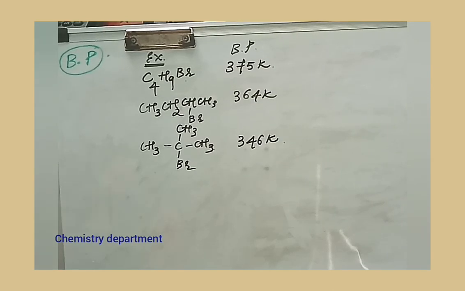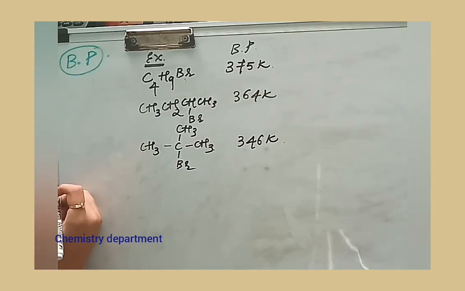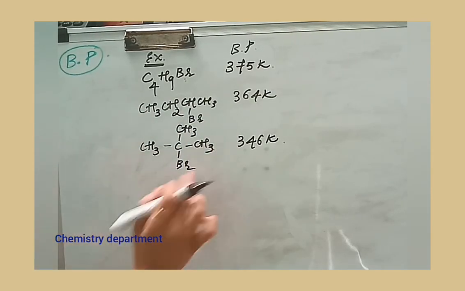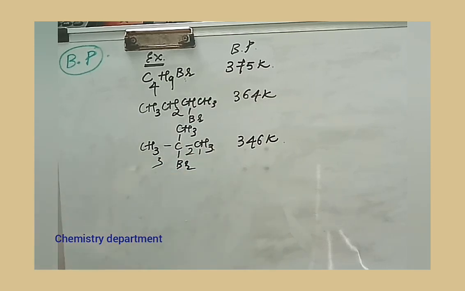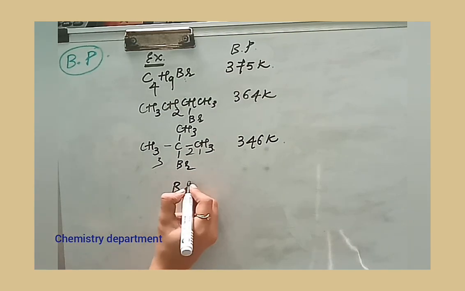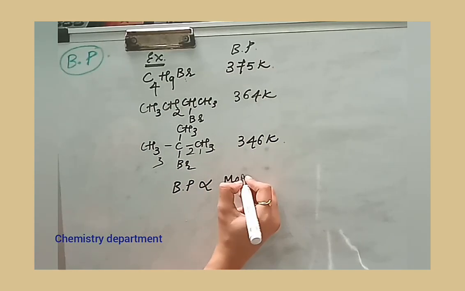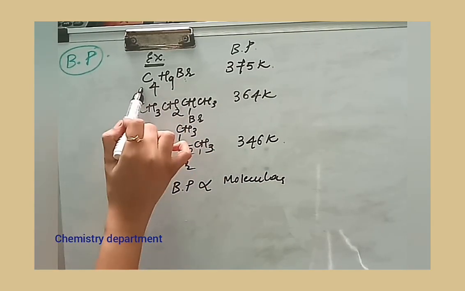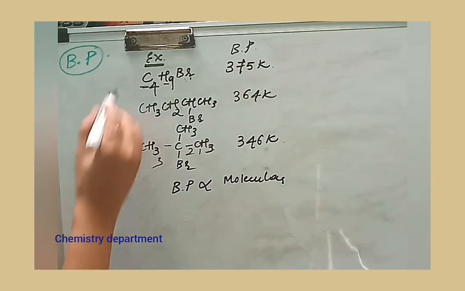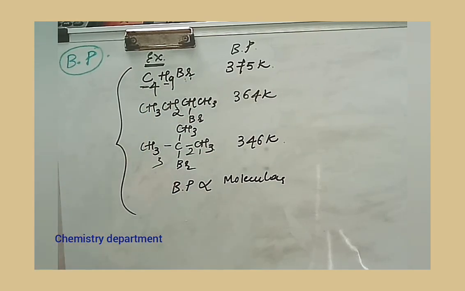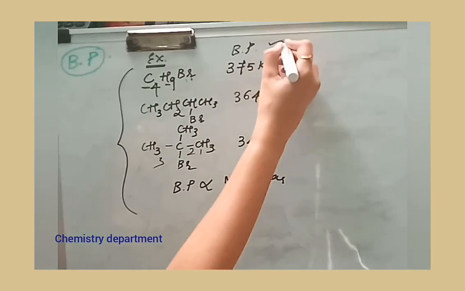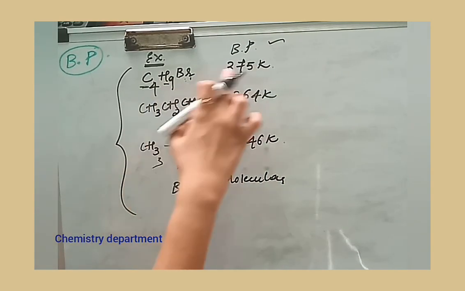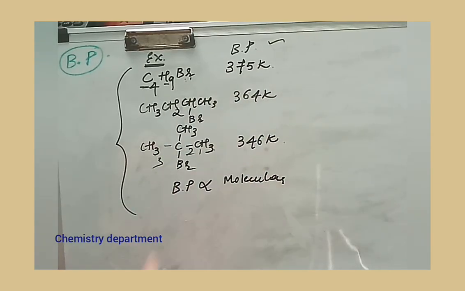For the unbranched molecule, how the boiling point varies: the first one I have written here is 1-bromobutane. The second one is 2-bromobutane. The third one is 2-bromo-2-methylpropane. I have told you that the first thing is boiling point is directly proportional to the molecular mass. You can see all these three have C4H9 and Br, which means the molecular mass of these compounds is the same, but the boiling point I have written is different. For the first one it is 375, the second one 364, the third one 346.